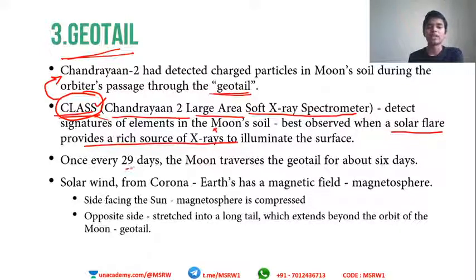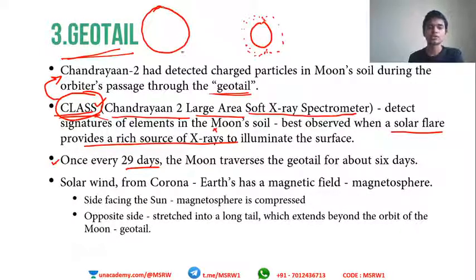Once every 29 days, the moon traverses the geotail for about 6 days. So before telling you about this, let me tell you what exactly a geotail is. Okay, so solar wind from the corona. We all know that Earth has a magnetic field. This is Earth, and we have North Pole and South Pole, so obviously there is a magnetic field around Earth. Okay, this is how the magnetic field usually presents. Okay, so here we have the sun.